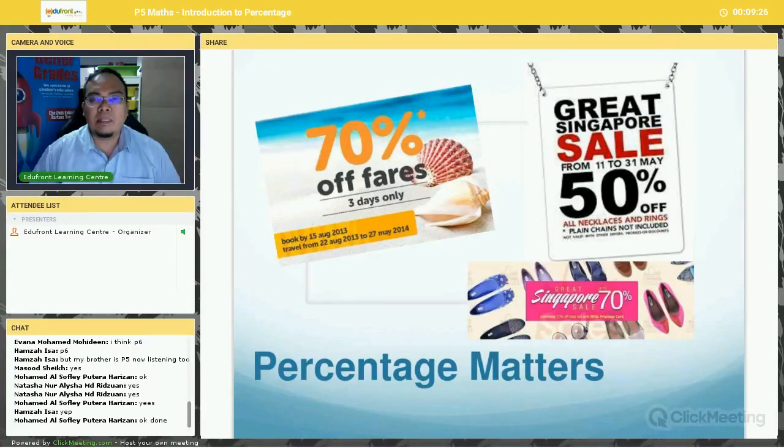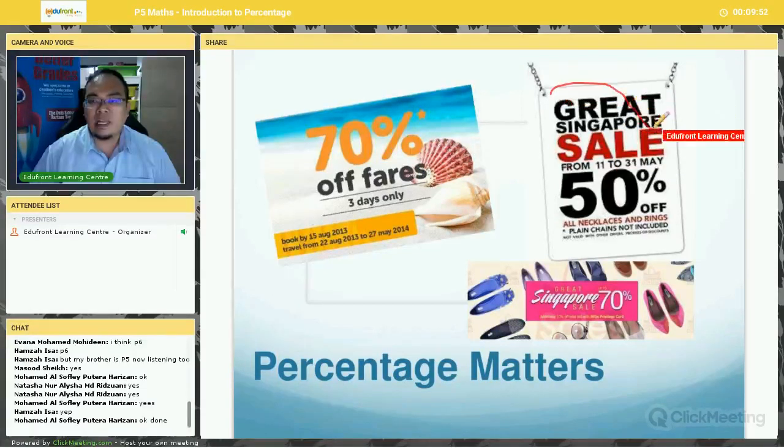So we can see that percentage is everywhere. You can see this advertisement, 70% off the fares, if 3 days only, book by 15 August 2013, travel from 22nd of August to 27th of May. This is very common in advertisements, in newspapers, in television advertisements.